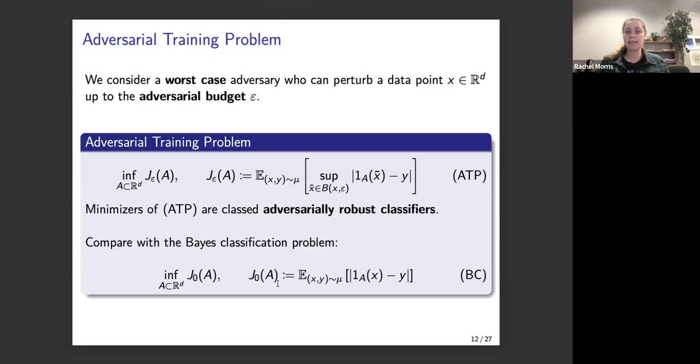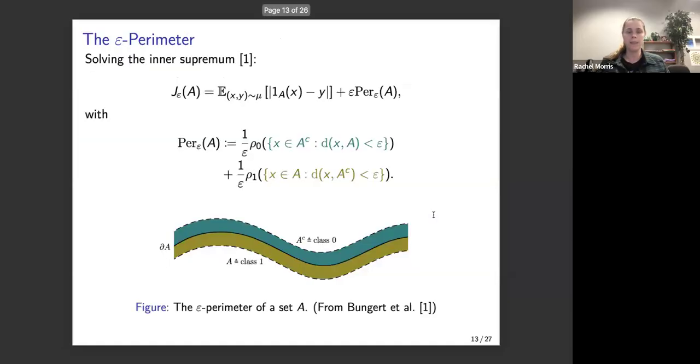And so if we compare with the Bayes classification problem from before, we can see that truly the only difference is this supremum and the fact that we are evaluating this characteristic function at x tilde instead of at x. And so in this expectation version right here, it's kind of hard to see that there is some really nice underlying geometric interpretation of this problem.